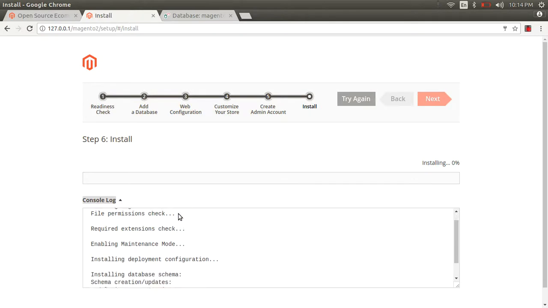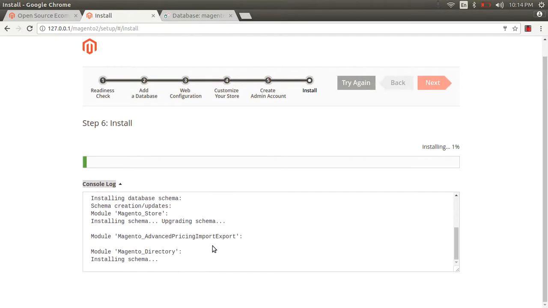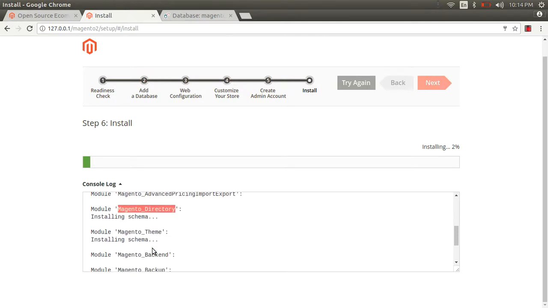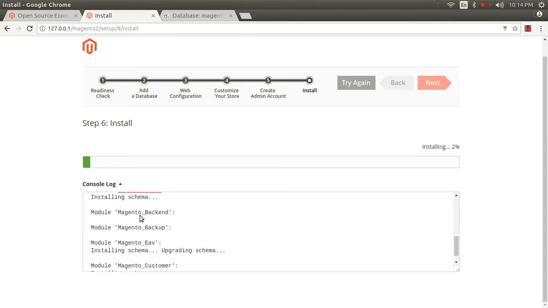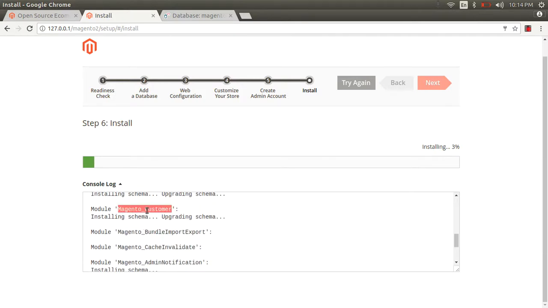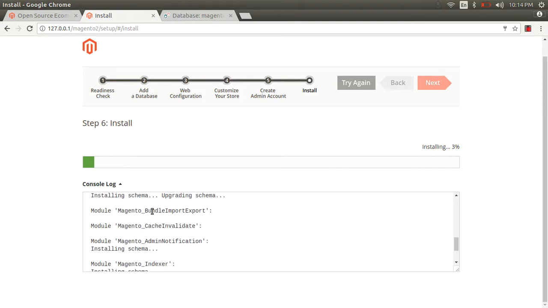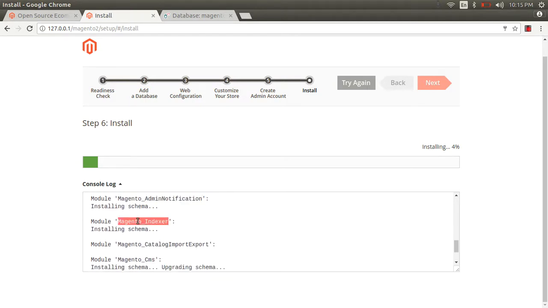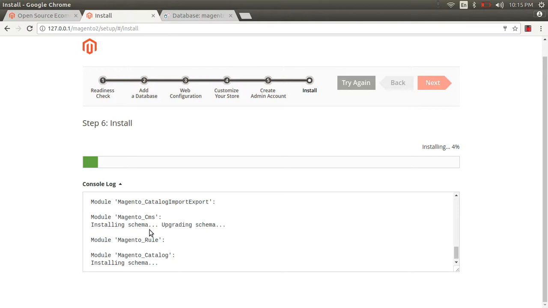And guys, in the console you can see the installation module list. Magento first installs advanced pricing import and Magento directory, then Magento theme, again Magento backend, and then Magento backup, then Magento environment, and then Magento customer, and Magento import/export, and caching, admin notification, indexer. You can see here is the whole module list.